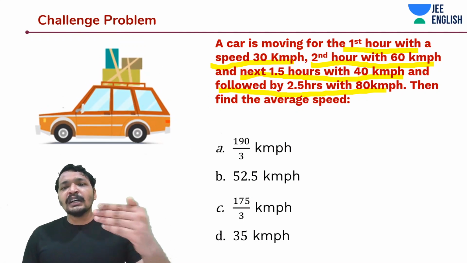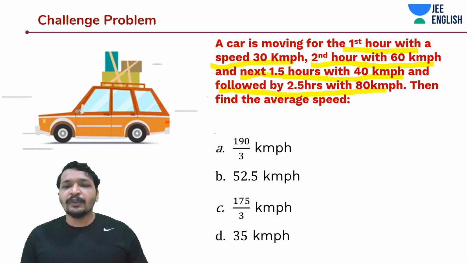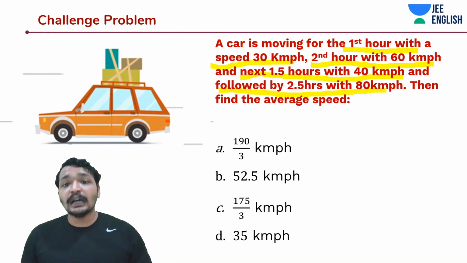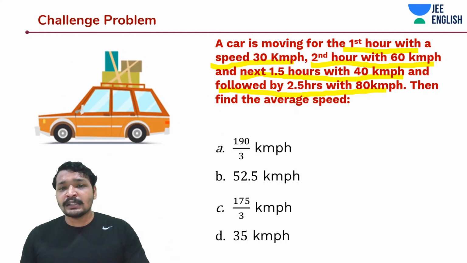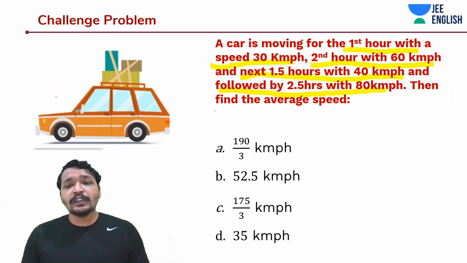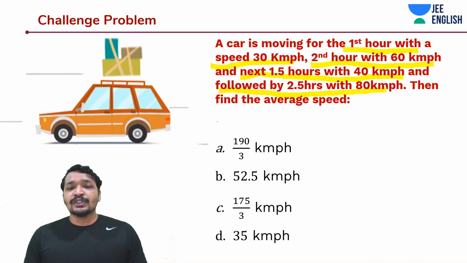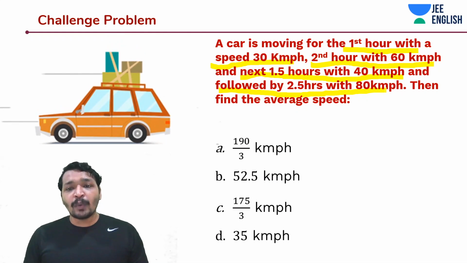So for the first hour, the car must have traveled 30 kilometers. For the second hour, the car must have traveled 60 kilometers. Second hour, not for 2 hours, it's the second hour. And for the next 1.5 hours, it has traveled at 40 kilometers per hour, which means it has traveled 60 kilometers. So 60 plus 60, 120, plus 30, that's 150 so far.